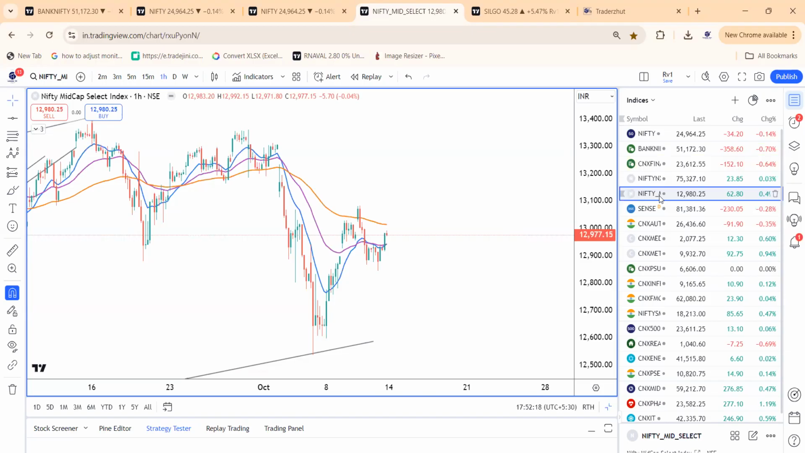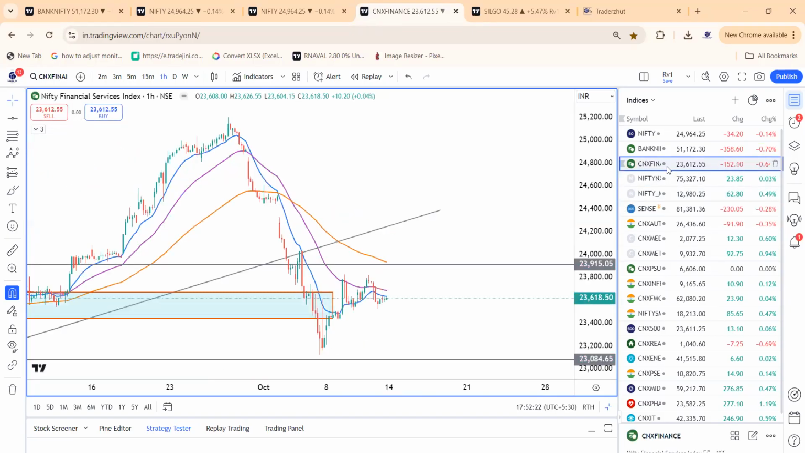Fin Nifty, what's happening? Well, clearly, we are not getting into the wave counts of the Fin Nifty. 23,850 to 23,450 is the range. 23,450 on the downside, 23,850 on the upside is the range for the Fin Nifty. That's what a simple momentum we have seen.